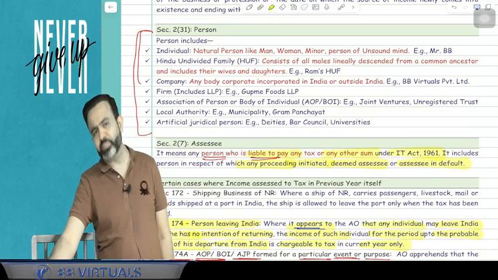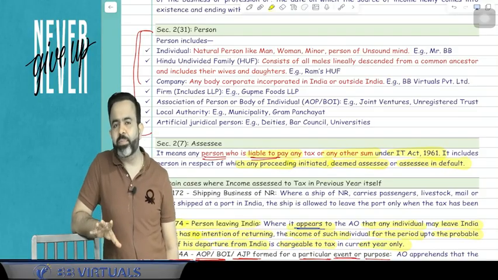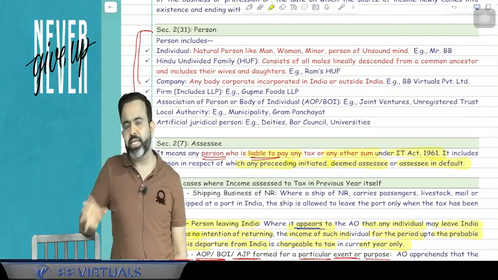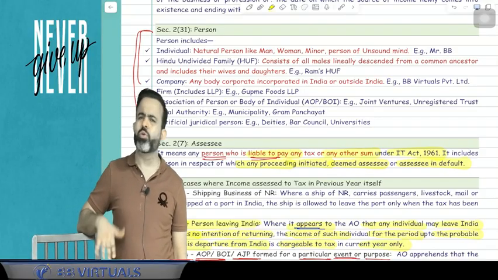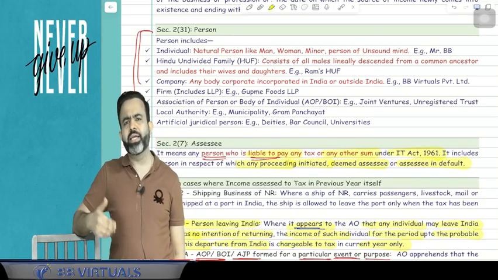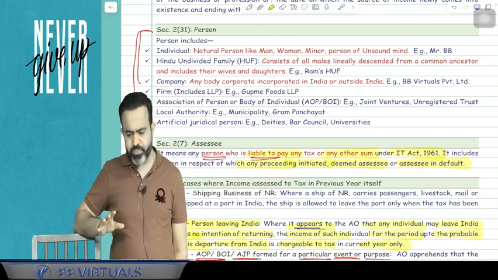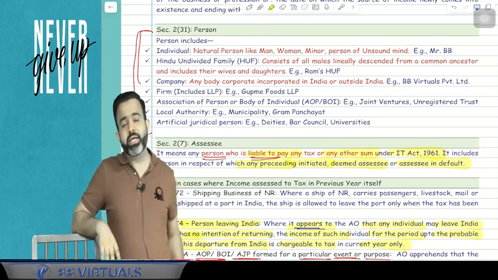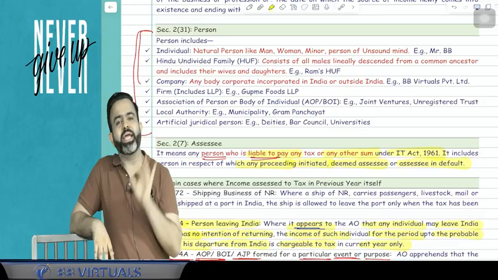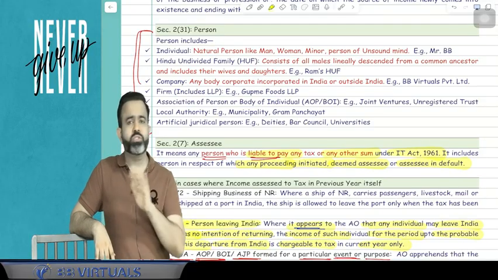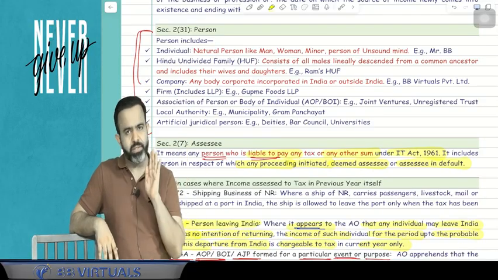Now the next part is a company. So in income tax, any company means any body corporate which is incorporated in India or incorporated outside India. So even any company incorporated in a foreign country is also known as a company. Now there is a firm. And guys, remember, firm always includes the LLP. In income tax law, there is no difference between firm and LLP.